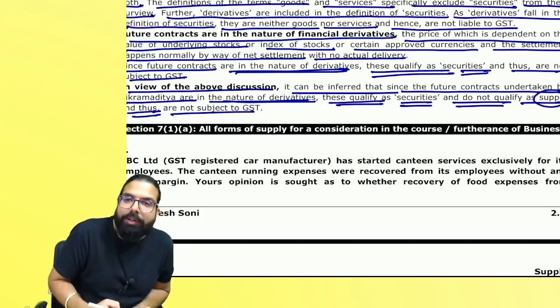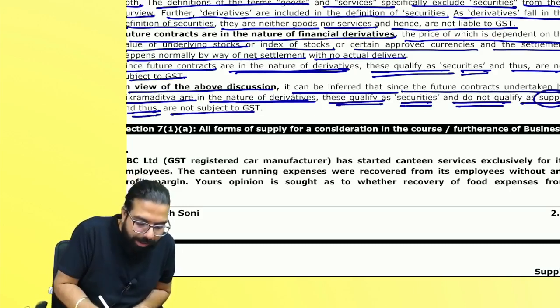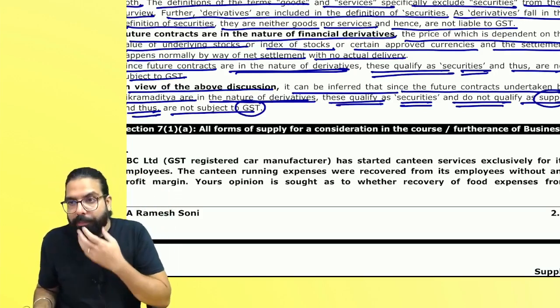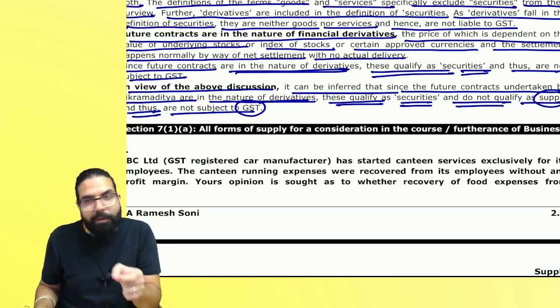So they answered both things. It is not supply only and hence not liable to GST. Now you tell me, 3 marks, how much will you give yourself? Sir, I think 0.5, 0.75.